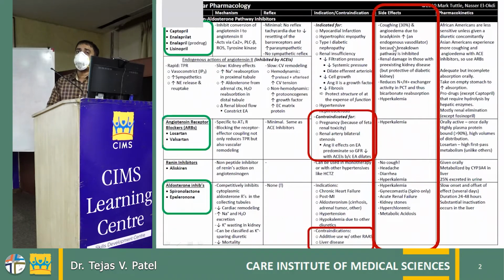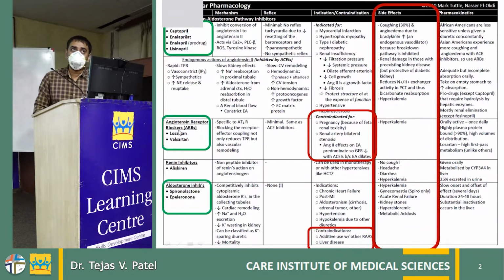Cough usually subsides when we switch from the ACE inhibitor to the ARB in the majority of patients, and doesn't require any specific intervention or treatment. Another side effect is worsening of renal function and hyperkalemia, which is very common, especially in the initial period. That's the reason that once we start the ACE inhibitor or the ARB, it is a must to do the RFT within 7 to 14 days to look for hyperkalemia and worsening of the renal function.